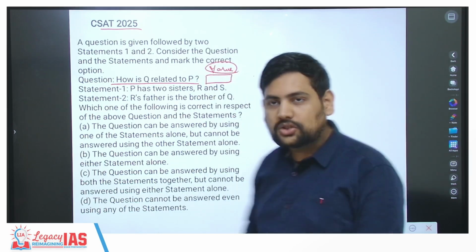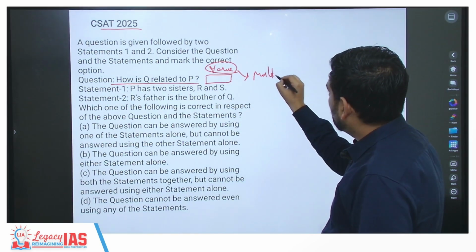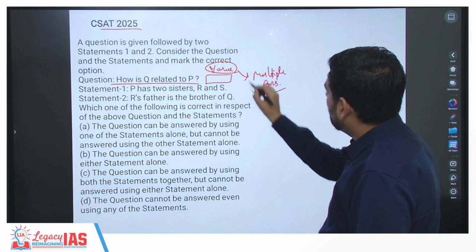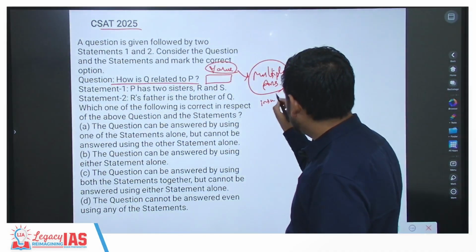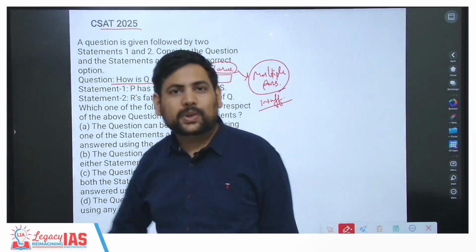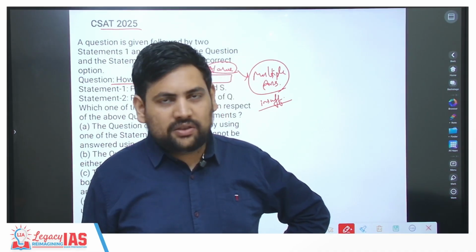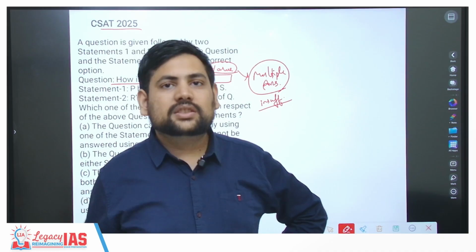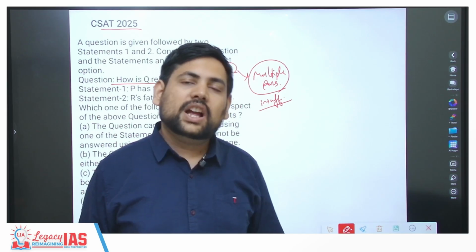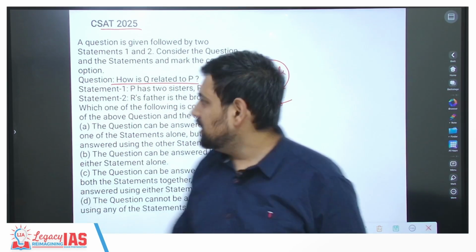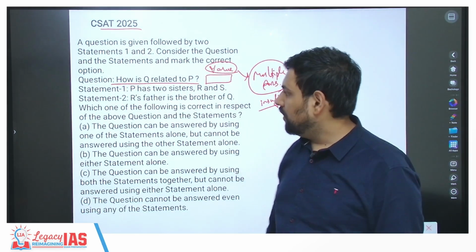You should not get multiple answers in a value based question. When you get multiple answers, then it is called insufficient. Correct? So multiple answers means it is insufficient. For example, if you say Q is maybe mother of P or mother's sister for P, that is Masi for P, this is not done. Or let's say you say uncle or aunt, that is also not done. Basically there is only one word's space, and if you are able to fill it, then it is fine, otherwise it's not. Now let's read the question.